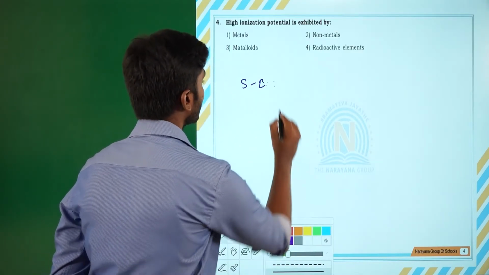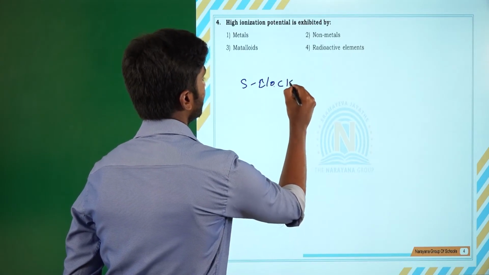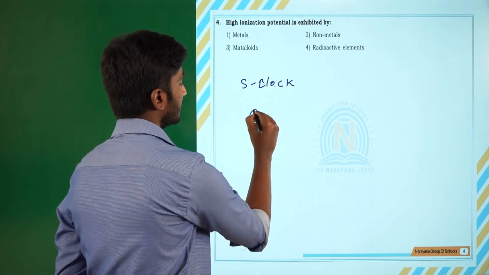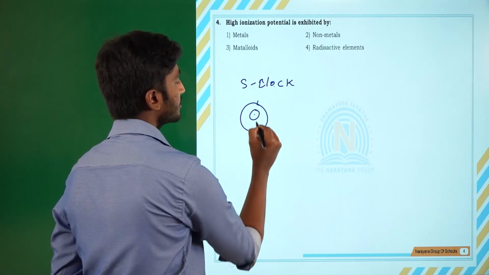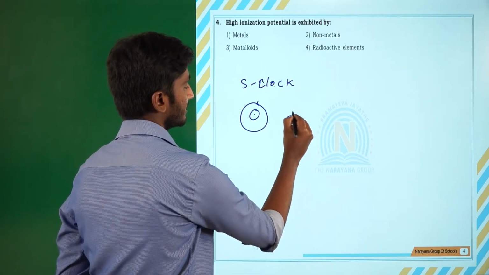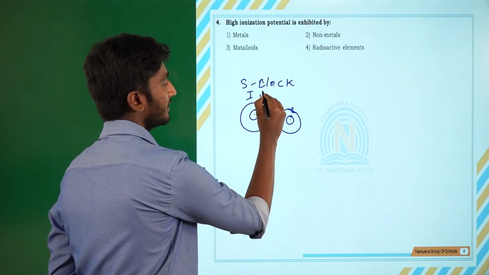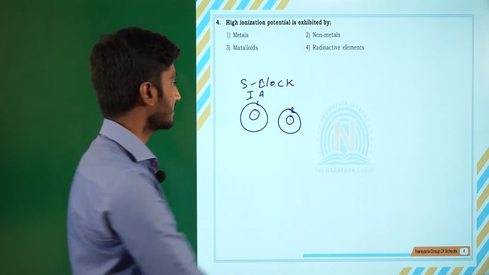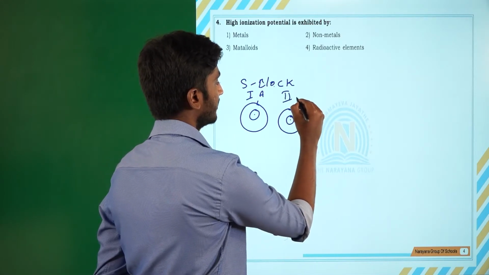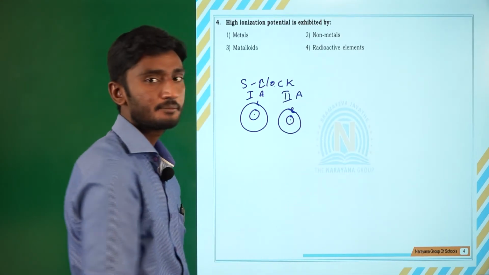If you observe their outermost shell, mostly 1 or 2 electrons will be present. In 1A group elements, only 1 electron will be present. In 2A group elements, 2 electrons will be present.